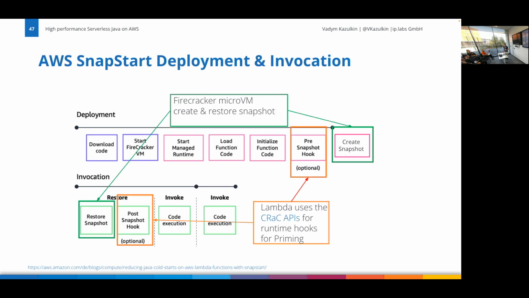So there are other things. You see here these snapshots, before hooks, before the snapshot is created, and after the snapshot is restored. So you can use them to pre-warm things. So the goal is to put as much as possible into the snapshot so that the restore phase just doesn't need to deal with the initialization. So what you can put additionally, because going through the static initializer block is not the whole story. The business logic might be in the Lambda itself.